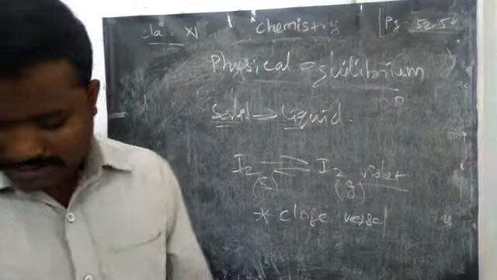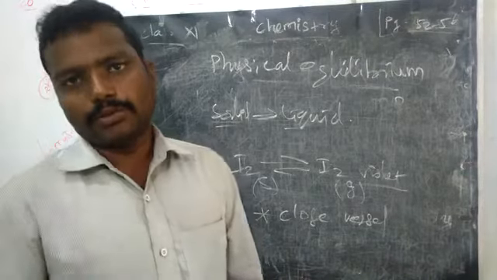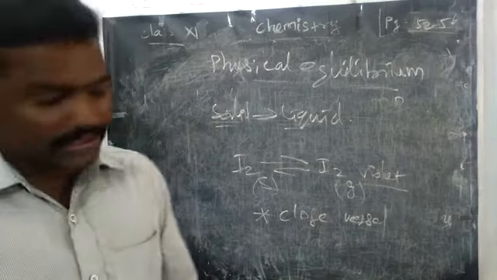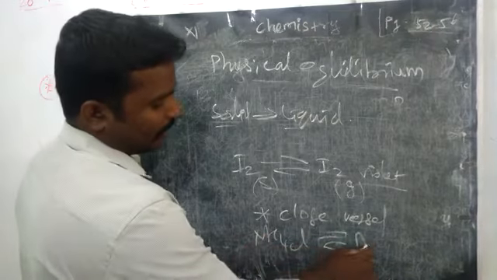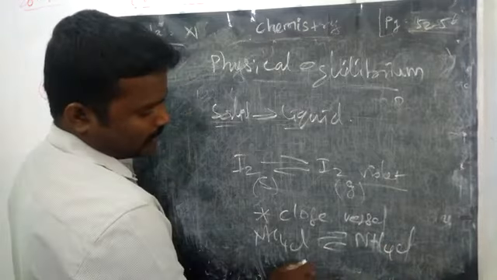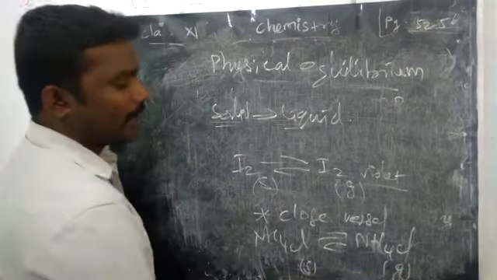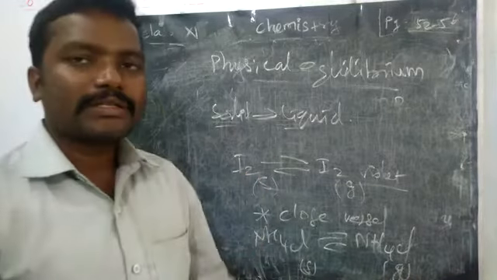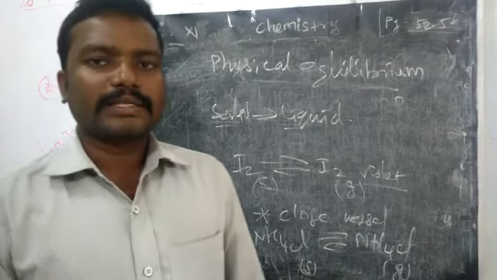We can do the same with camphor also. If you take camphor as well as ammonium chloride in a closed vessel, they can exist as solid and gas. All are examples of sublimation. The forward reaction is sublimation, and the reverse reaction is condensation. The remaining we will see in the next video. Thank you.